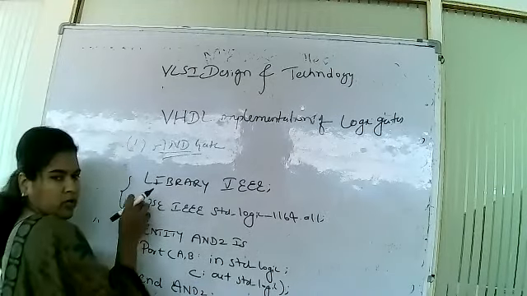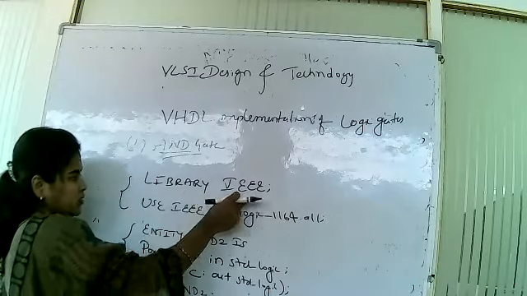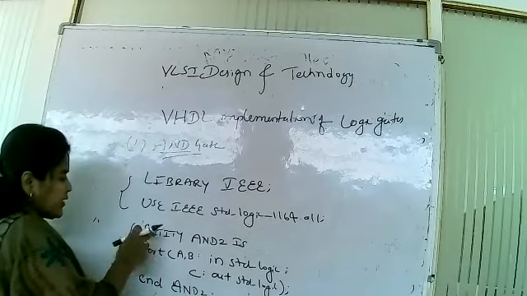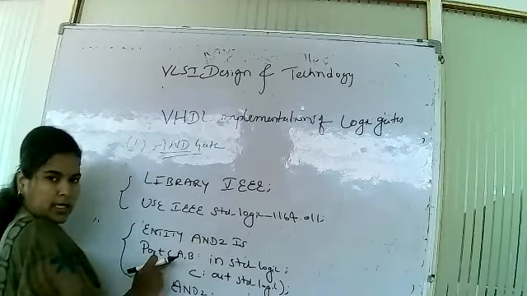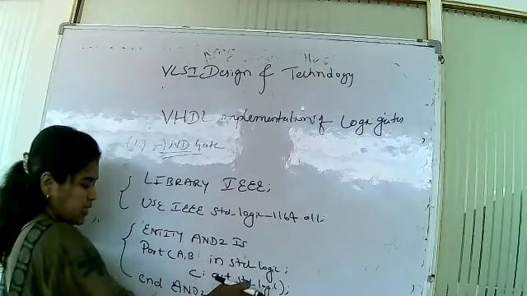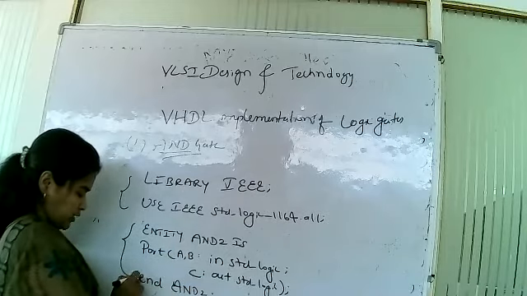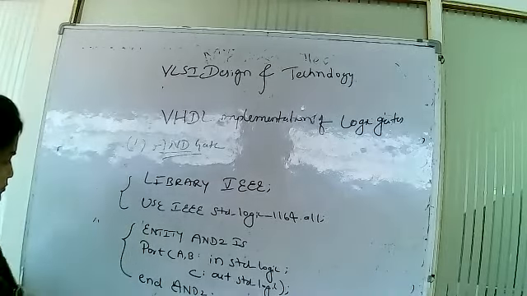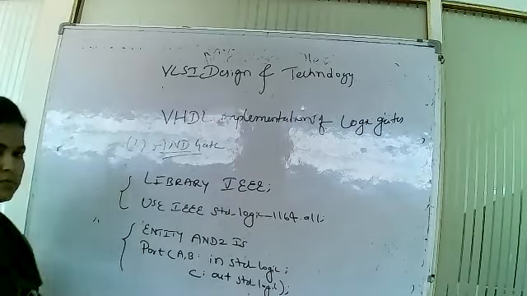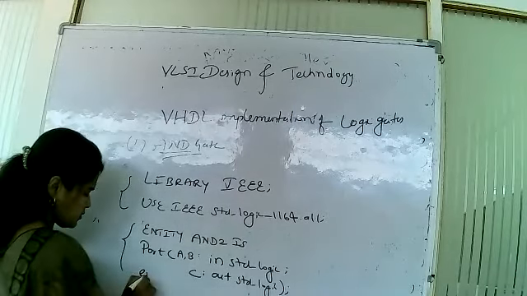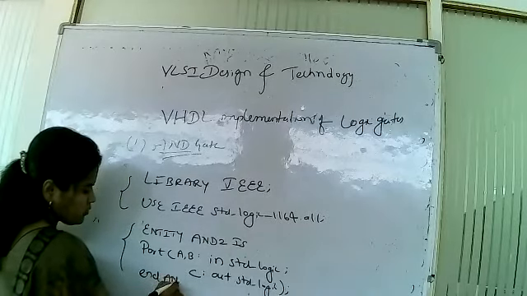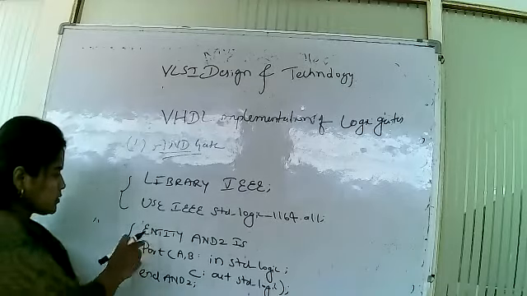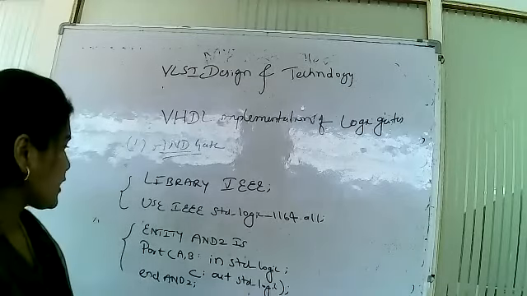See, this is the second section. The first one was the library section: library IEEE, use IEEE standard logic 1164.all. This is the next section, entity. Entity and2 is port, A comma B is input, C is the output, and end of and2. It is the end of the entity. How to write this: end of and2. This is the entity section.